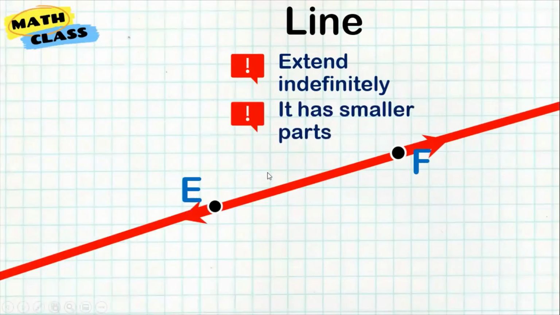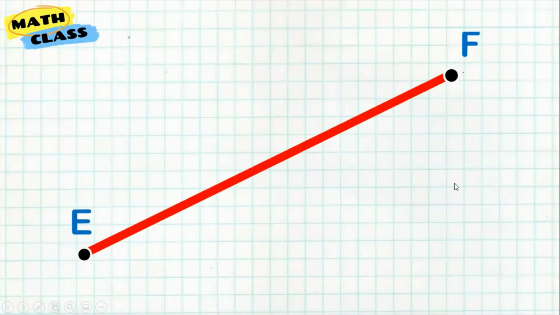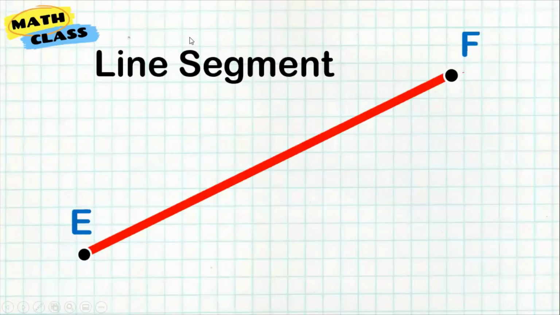But it has smaller parts, so we can take a smaller part of that infinitely long line. If I get only a part of that, for example, from E to F,